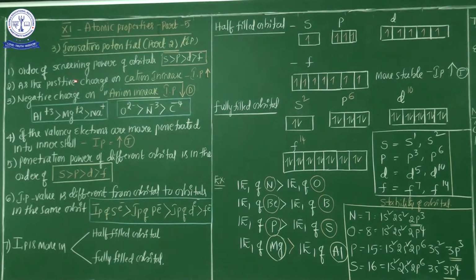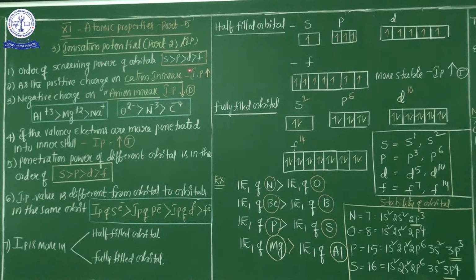Now see here, the order of screening power of orbitals. Generally the s orbital has the maximum screening power because of the very small size of the orbital. That's why it shows maximum screening power.